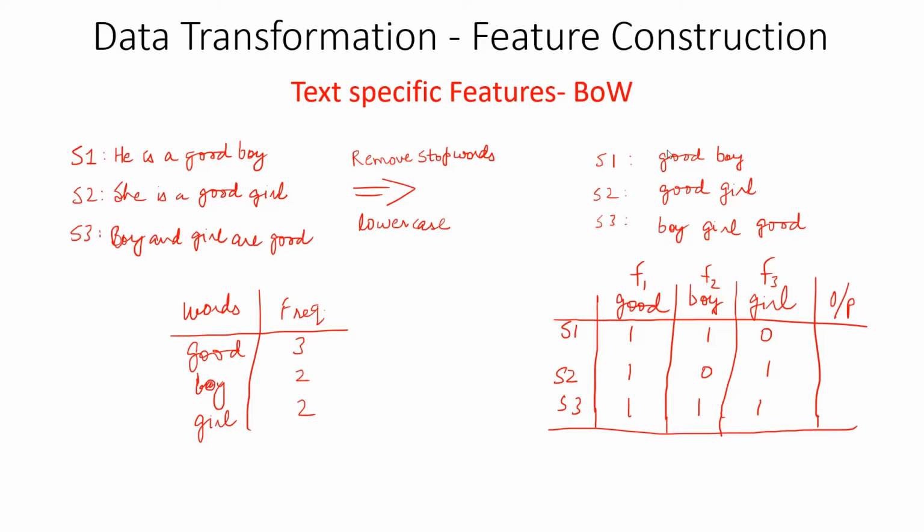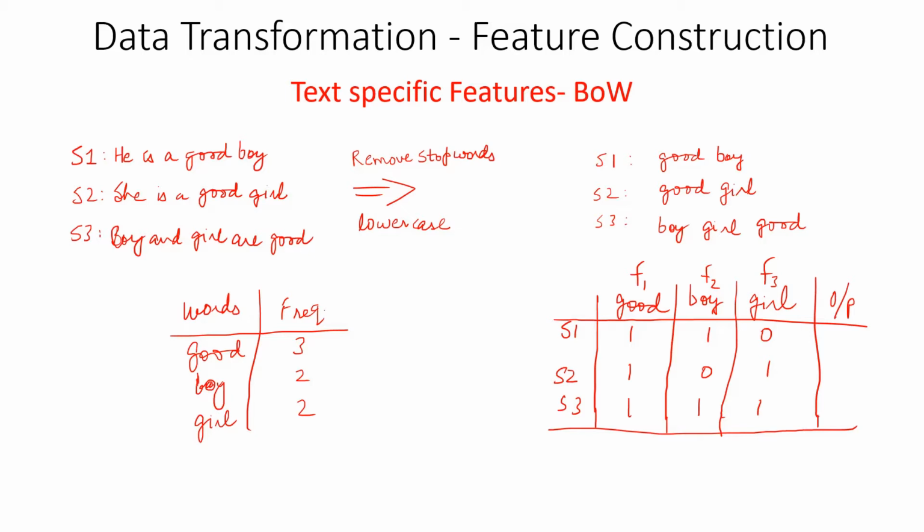And if we see, there are three unique words and we have written the frequency of each. Good is three times, since it is in every sentence. Boy is twice and girl is also twice. You can count. Because this data set is small, this example can be understood easily.